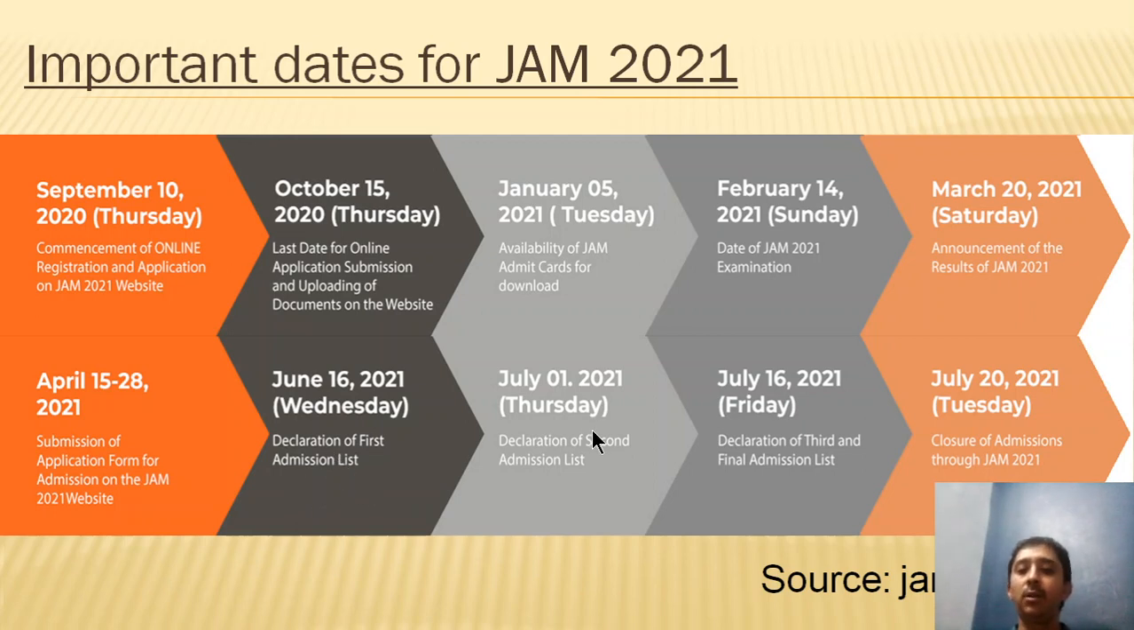June 16, 2021 will be the day by which the first admission list will be declared on the website. Similarly, the second admission list will be declared on July 1st, and the third and final admission list will be declared on July 16th. And the admissions for various programs through JAM 2021 will be closed on July 20th, 2021.